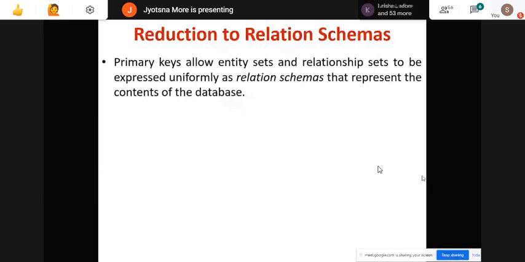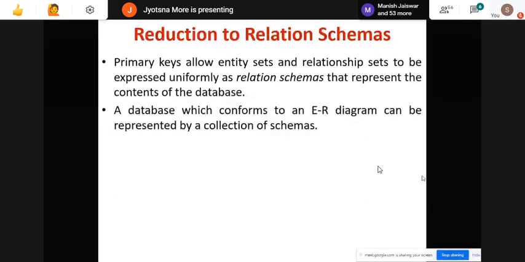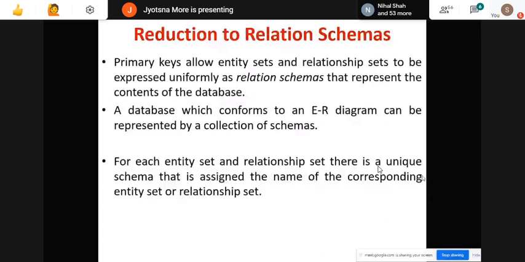Okay. A database which conforms to an ER diagram can be represented by a collection of schema. So once you have created the ER diagram, that ER diagram you can represent with the help of number of schemas. Collection of all those schema together is known as a relational model. For each entity set and relationship set, there is a unique schema that is assigned the name of the corresponding entity set or relationship set.